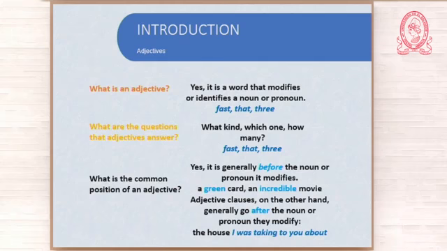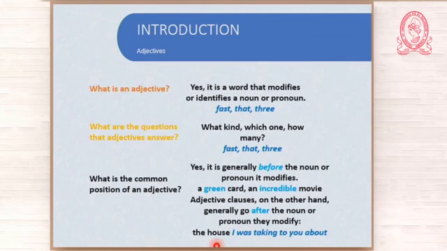Adjectives differ from adjective clauses in some ways. One of them is that adjective clauses generally go after the noun or pronoun they modify. Look at this example, the house. Okay, what about it?